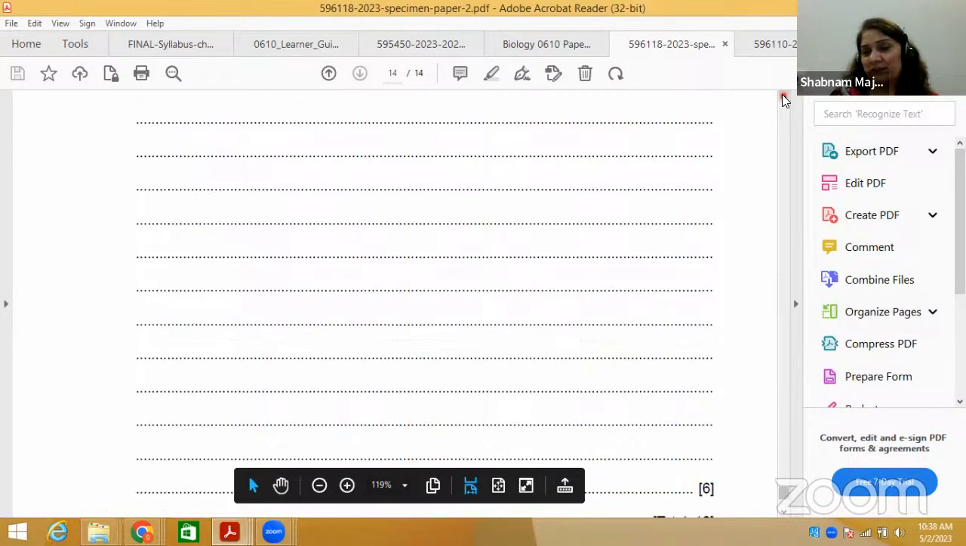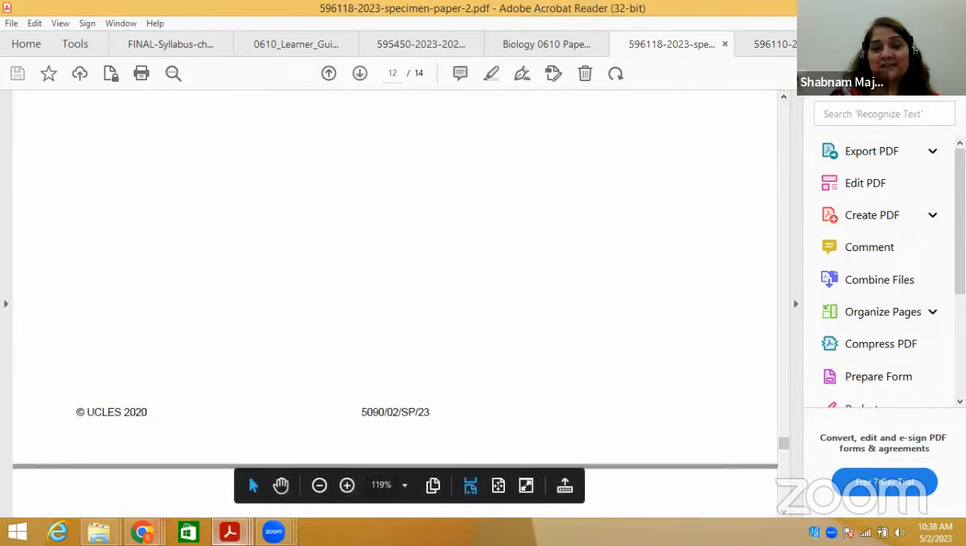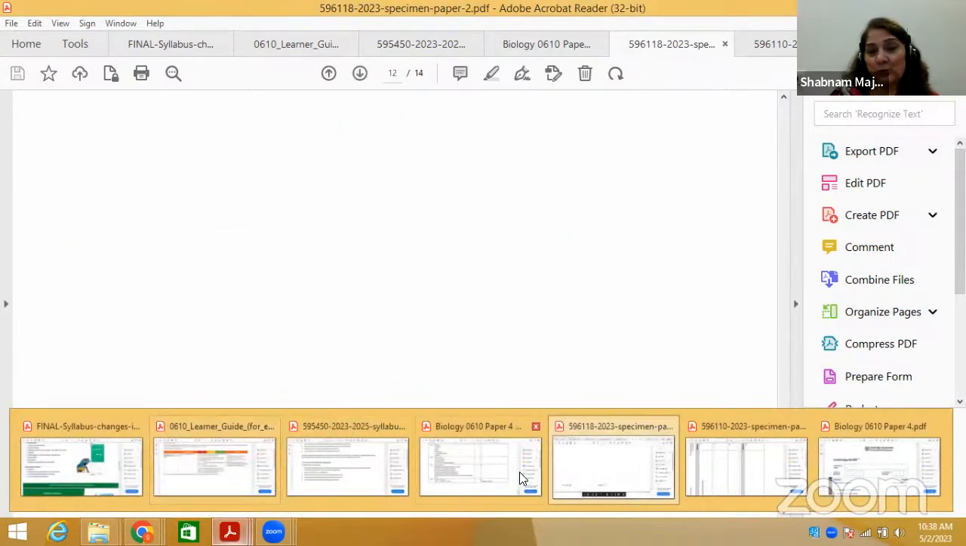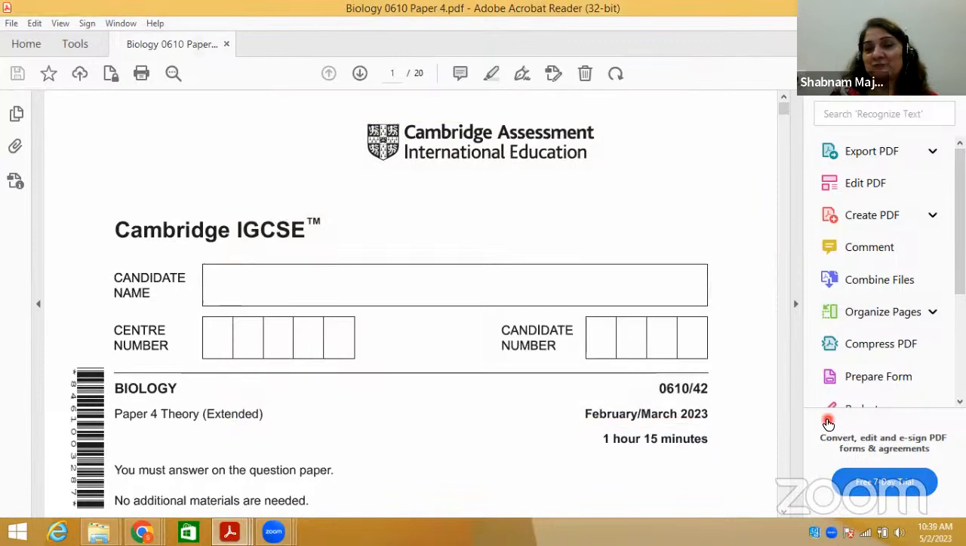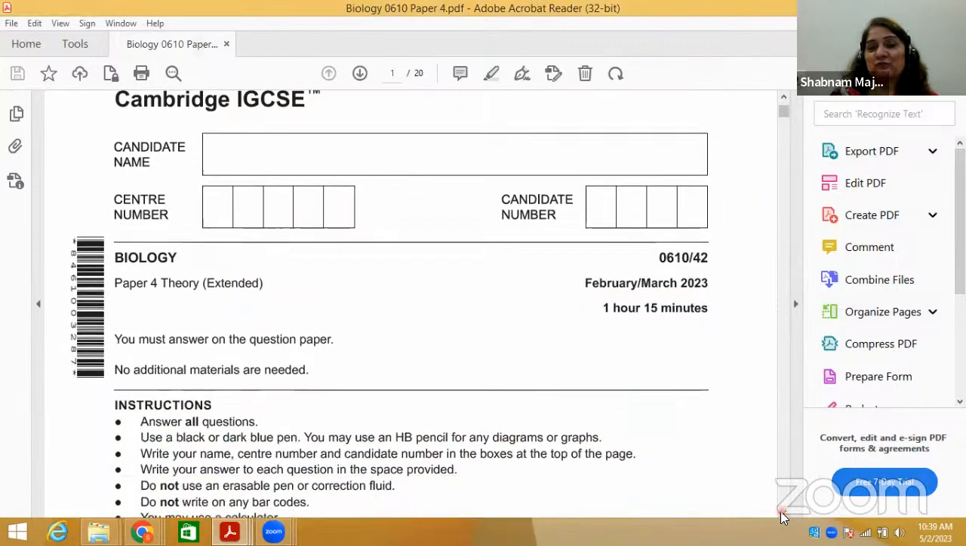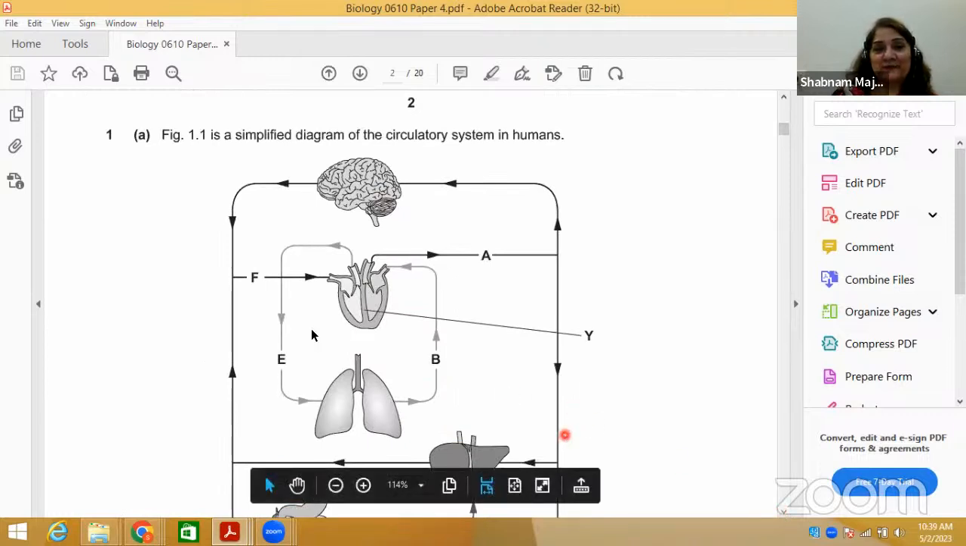Now, quickly at a glance, this is an IGCSE paper, the February March paper 2023, the latest paper. Look at this paper. Figure 1.1 is a simplified diagram of the circulatory system in humans.